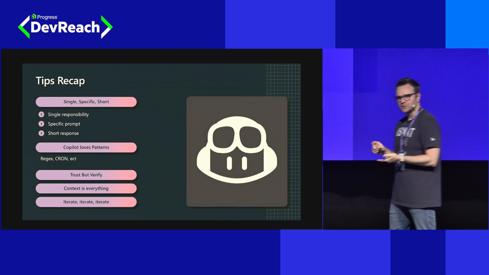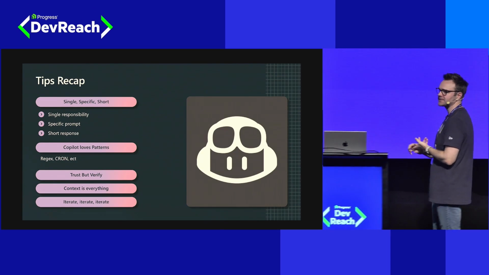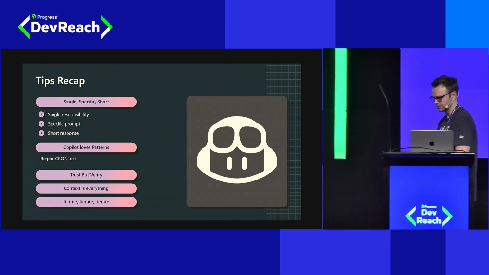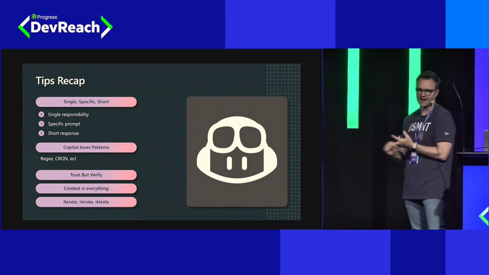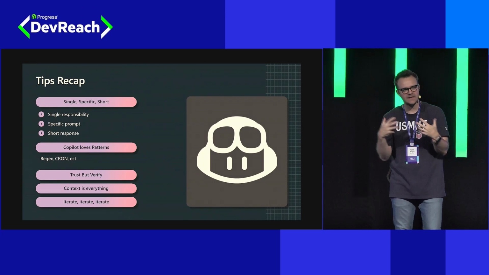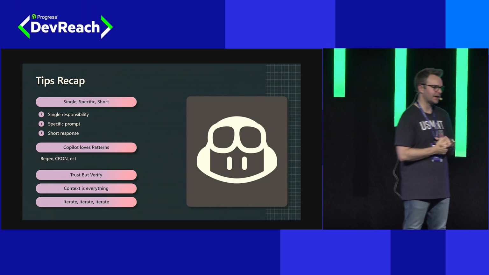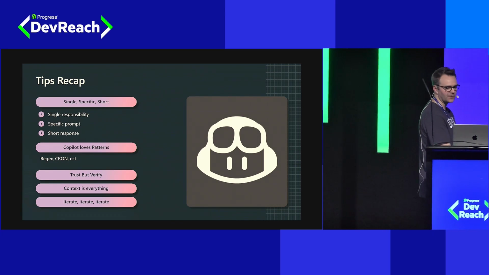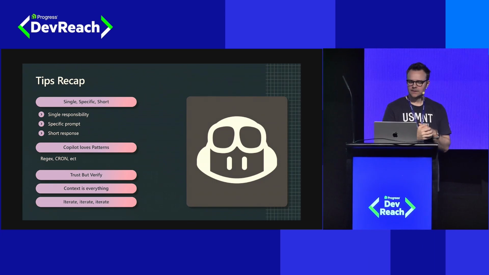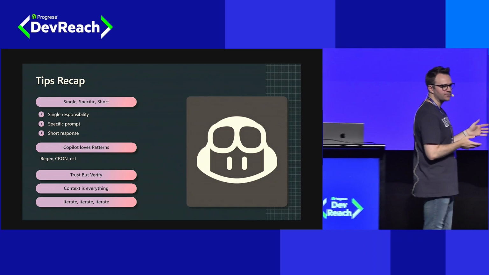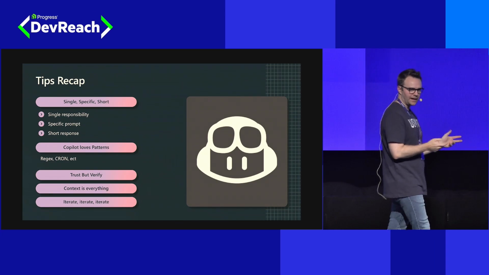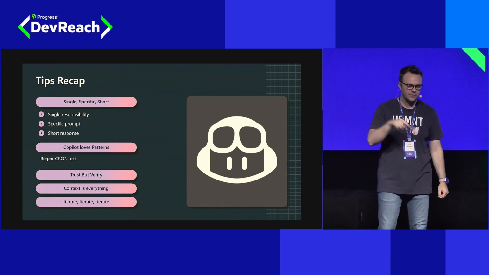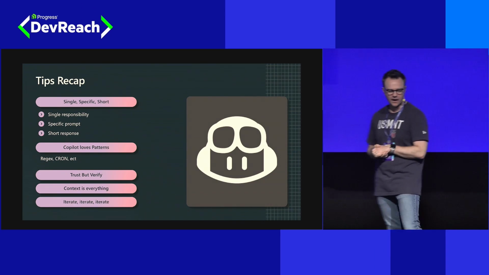Copilot loves patterns. We saw how well it does at helping us understand things like regex. It also works great for cron job syntax. Things that computers can read well that we can't. GitHub Copilot's great at understanding, creating, and explaining that to us, the meatbags. Trust but verify. We did that this morning. Take the code from GitHub Copilot, but you're the pilot. Understand if it's right or wrong and guide it back on track when it's off.